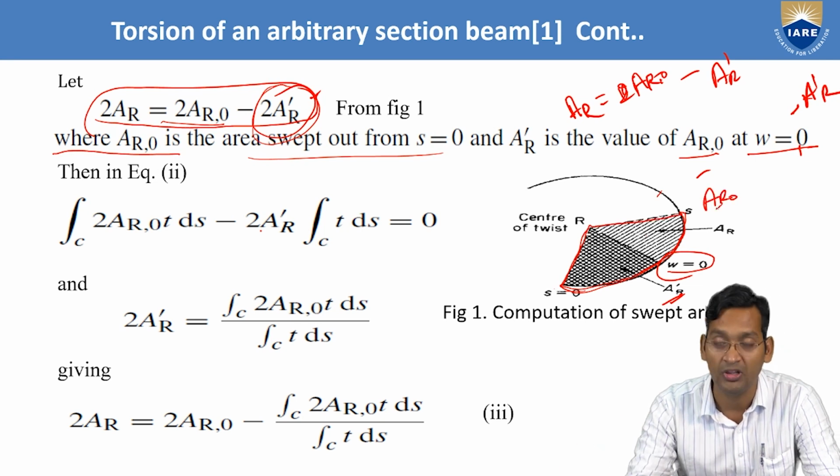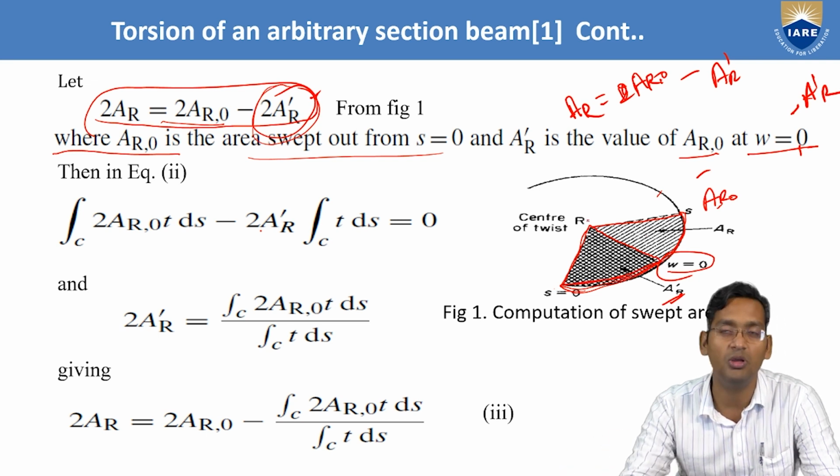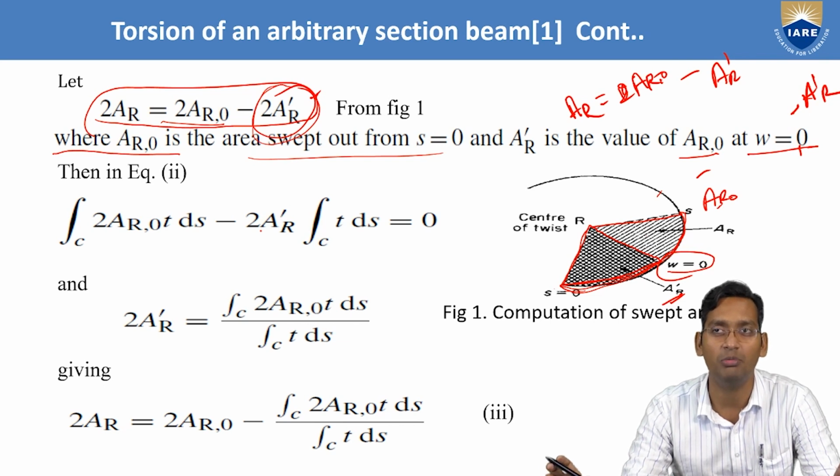So this is the total area. Now when wrapping is there, instead of covering the full area, they will sweep the area only up to when W becomes 0. And that's why the name is, when W is 0, that will be AR naught.